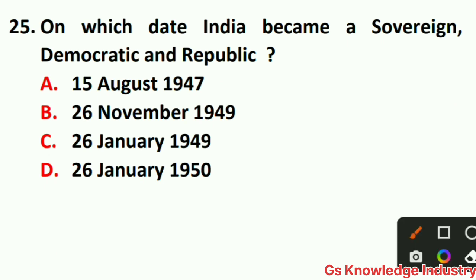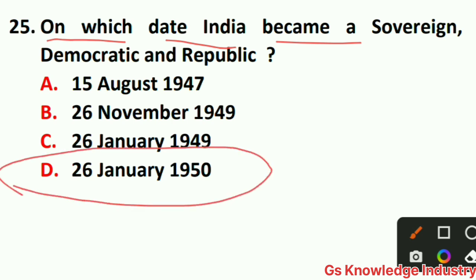25 number question is, on which date India became a sovereign, democratic and republic? Option A, 15 August 1947. Option B, 26 November 1949. Option C, 26 January 1949. Option D, 26 January 1950. So here the right answer is option D, 26 January 1950. On which date India became a sovereign, democratic and republic? 26 January 1950.